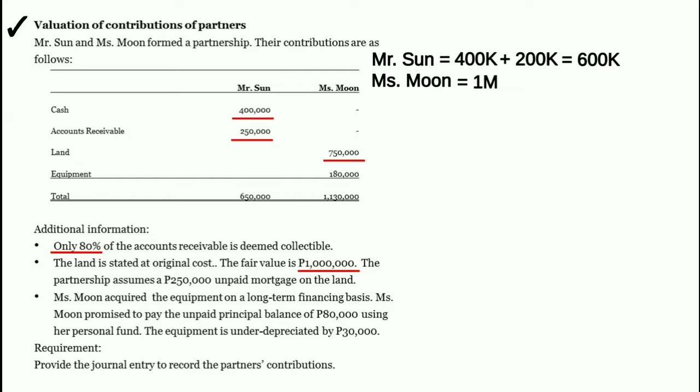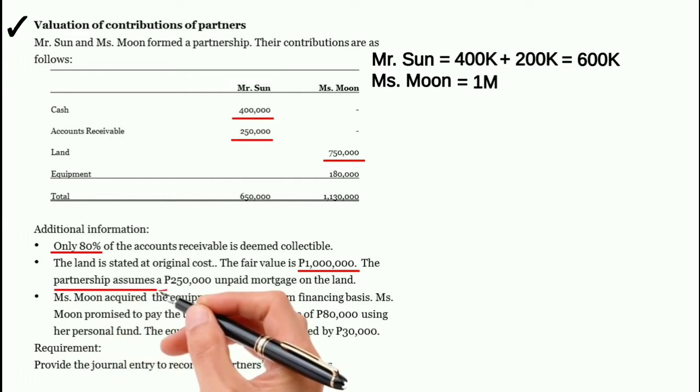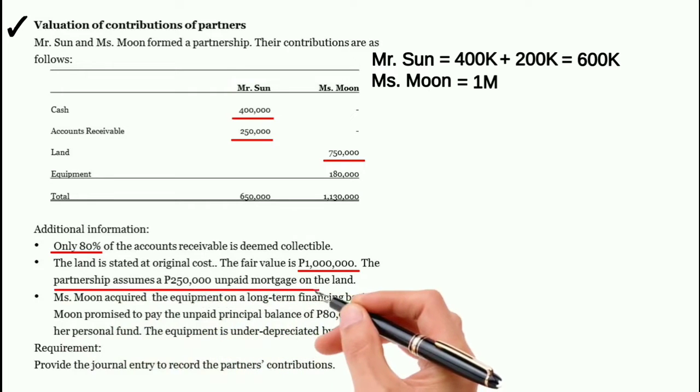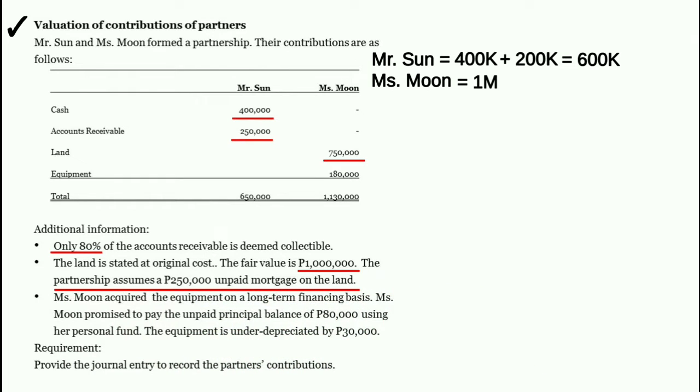However, yung land merong 250,000 pesos unpaid mortgage. At sinabi dito sa problem na the partnership assumes a 250,000 pesos unpaid mortgage on the land.